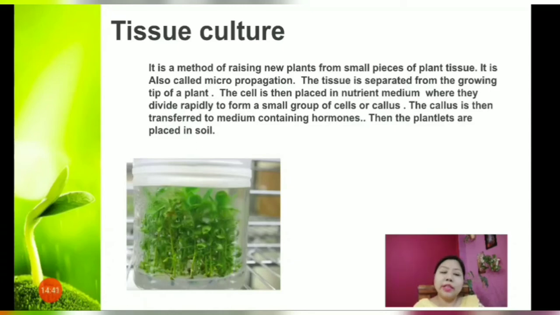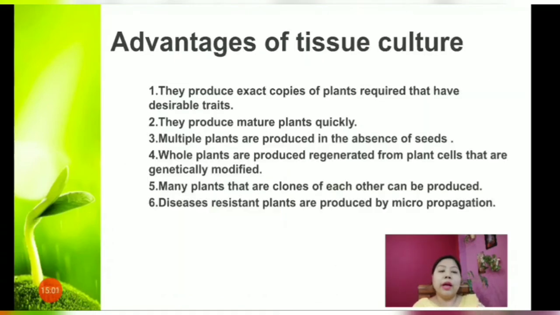Then the plantlets which grow in the medium containing hormones will be placed in soil so that they can grow individually and independently. Fine. So this is what we call tissue culture. Let us now understand the advantages of tissue culture. Why is tissue culture done?